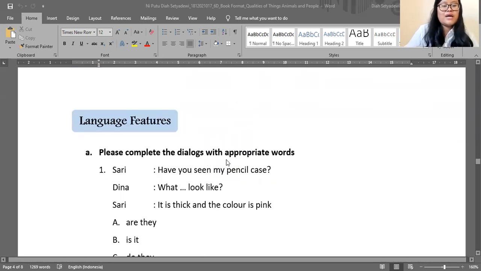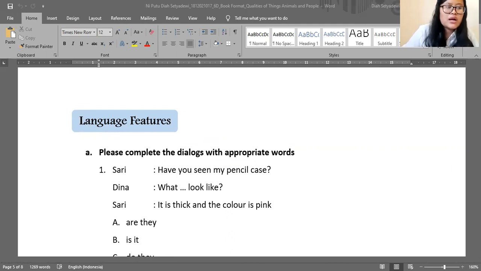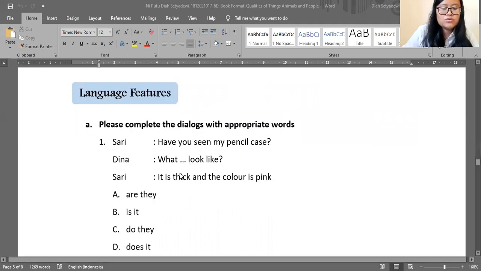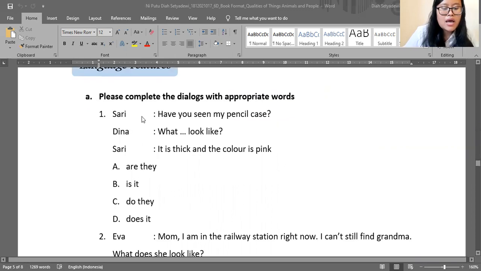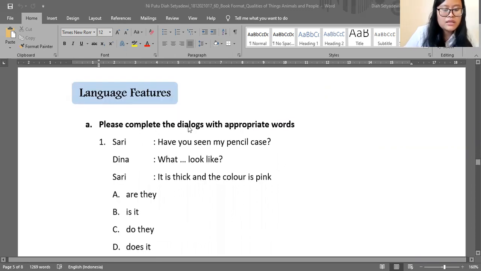Next, after vocabulary, there is a language feature. So the language feature is about students being able to identify some grammar. Here, I ask students to please complete the dialogues with appropriate words.